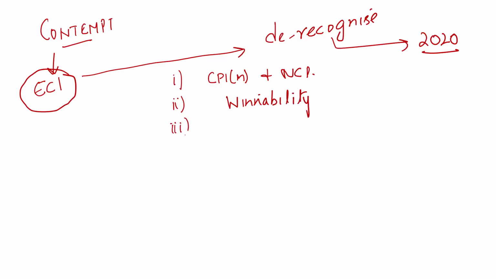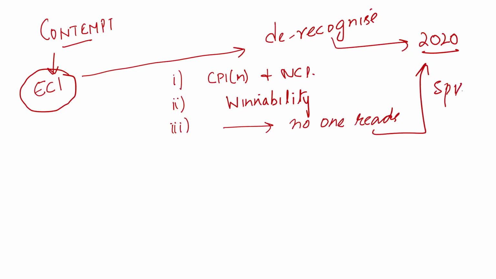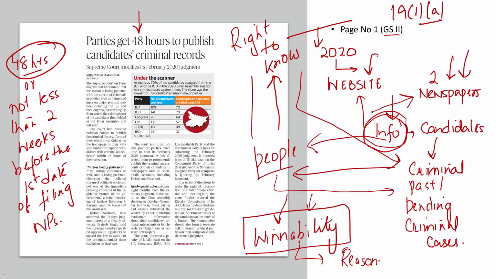And then there were other clever political parties which did publish this information regarding their candidates, but in those newspapers which no one reads, basically violating the spirit of the 2020 judgment. That is why petition was filed in the Supreme Court, basically asking the Supreme Court to punish these political parties for contempt. And now what the Supreme Court has done, it has fined these political parties. Some political parties were fined 1 lakh rupees. Political parties such as NCP and CPIM, they were fined 5 lakh rupees. Why? Because they completely ignored this 2020 judgment.